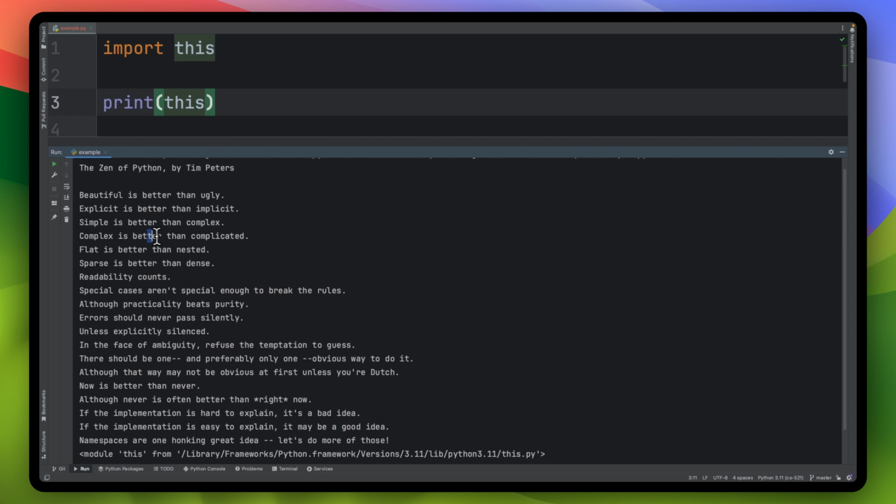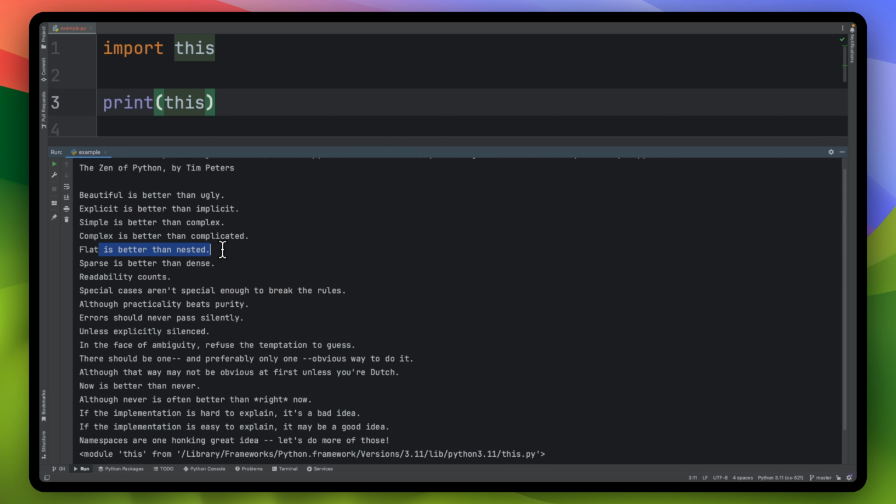Complex is better than complicated, right? And that's not to say that the projects that we're working on are not complex and have a lot of moving pieces. That's just to say that we want to strive to simplify things wherever we can. They can have a lot of moving pieces, but every moving piece should be simple and easy to understand and to go through.